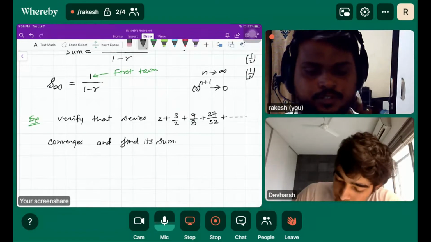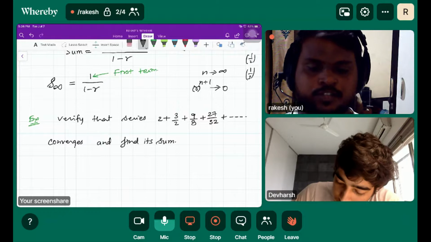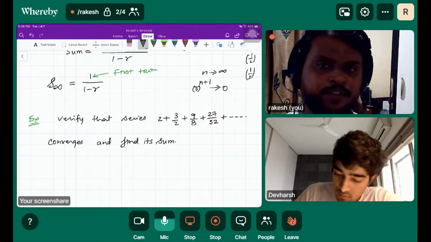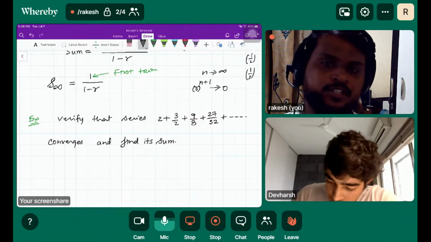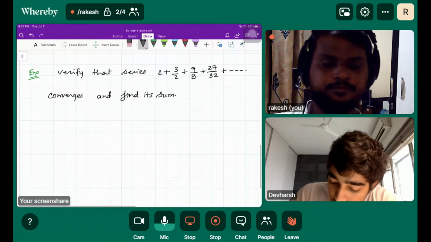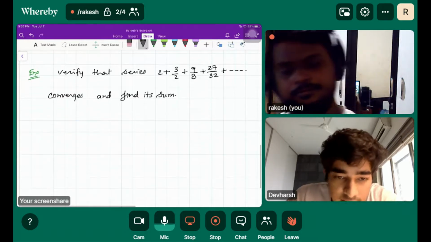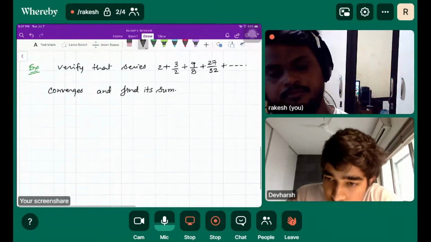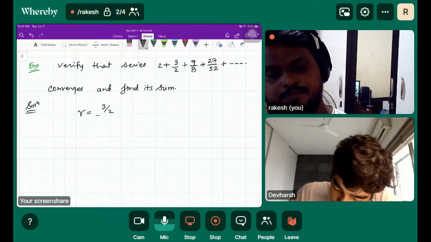So first of all, you will think of the common ratio of this, and you have to verify whether this series is a geometric series or not. So what you do is, you take the second term divided by the first term and divide the third term by the second term and see if they are equal.